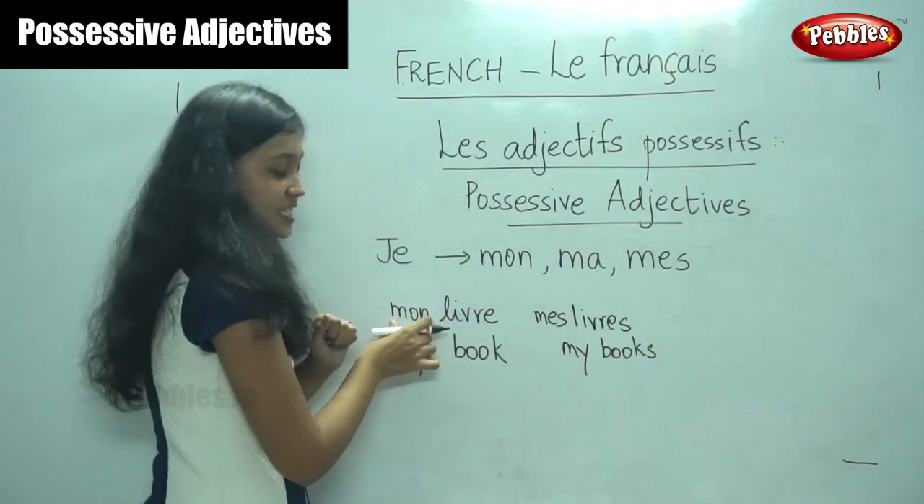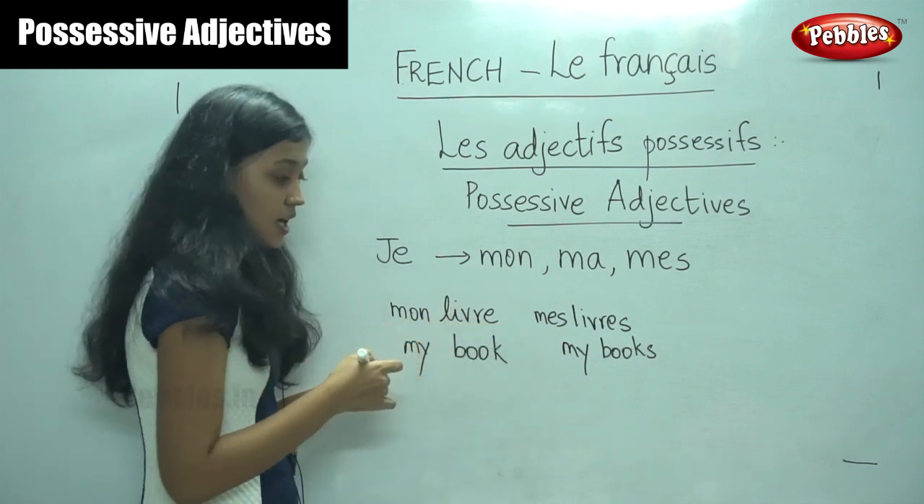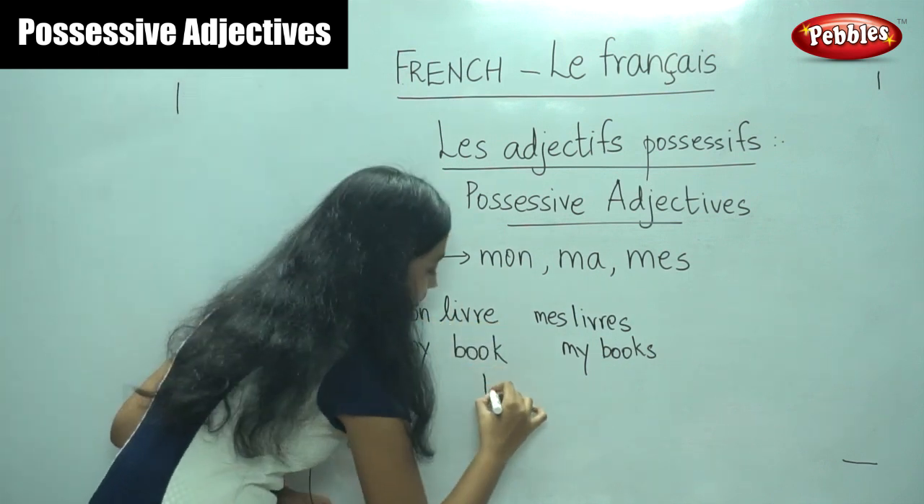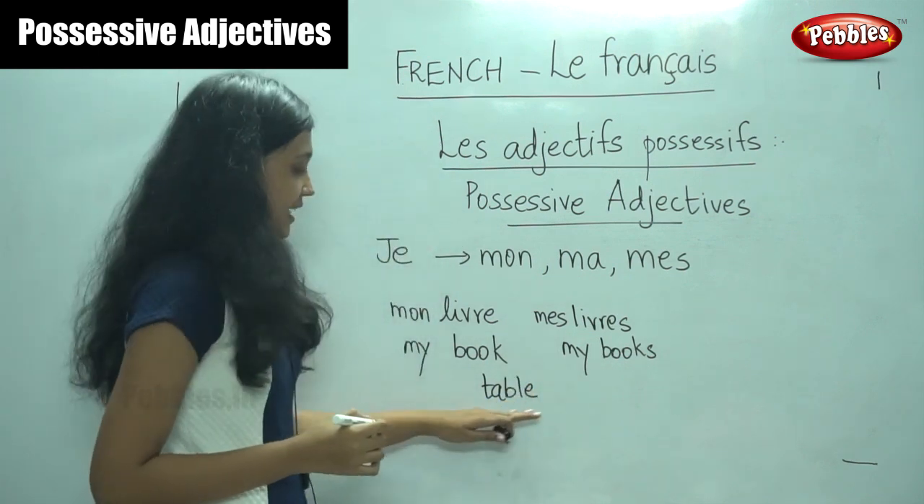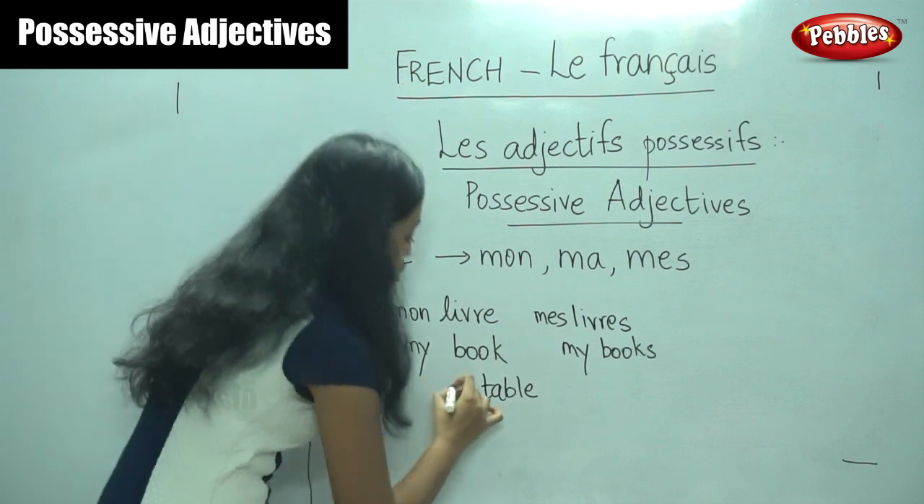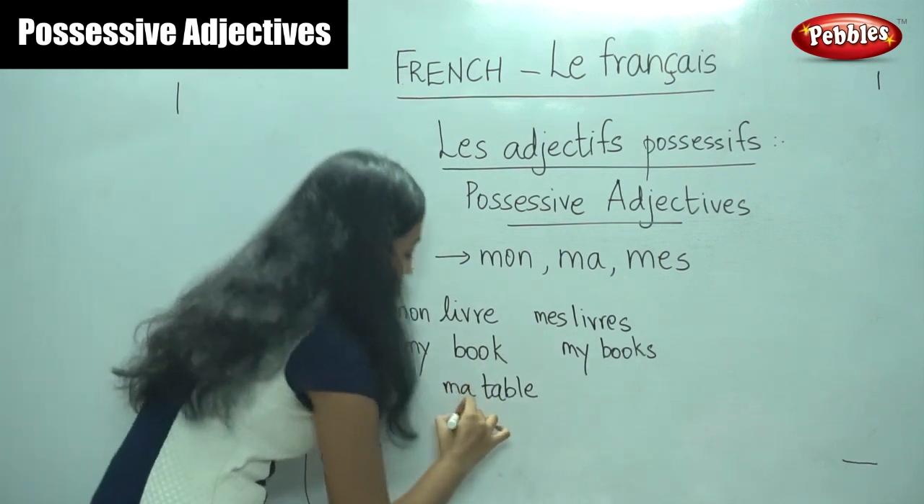So, the possessive adjective will change depending upon the noun. Let us take an example of table. Table means table. It is in the feminine form. So, you would say ma table, my table.